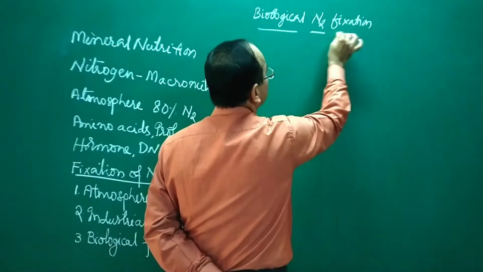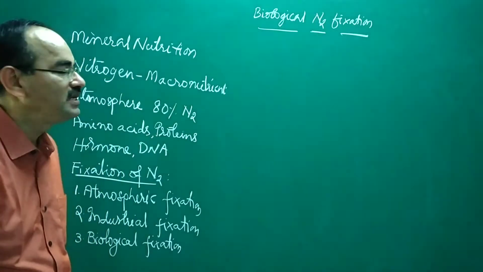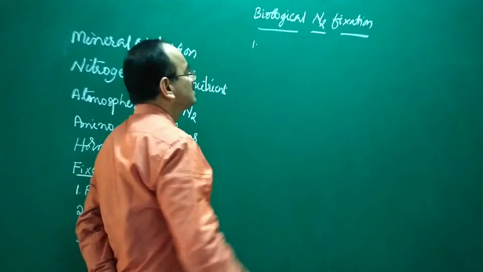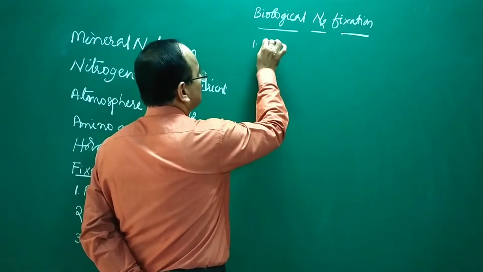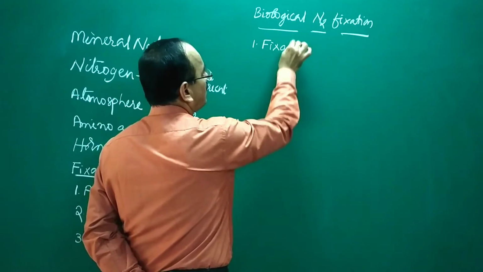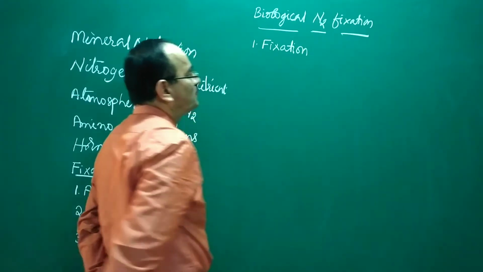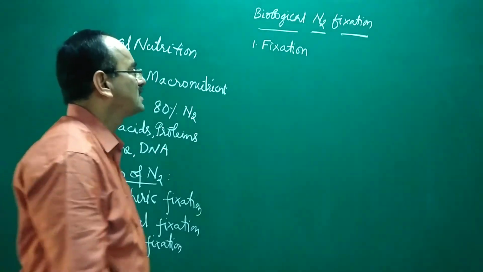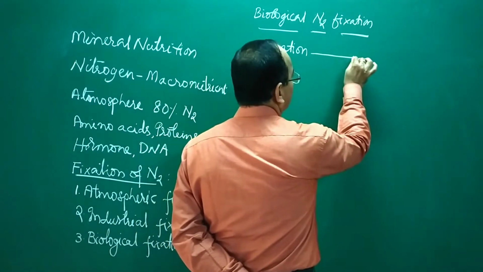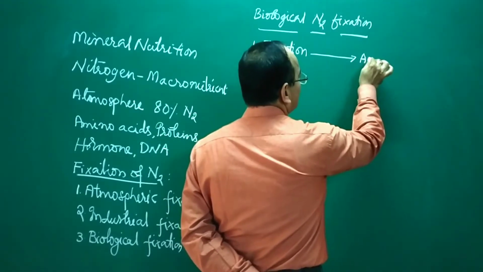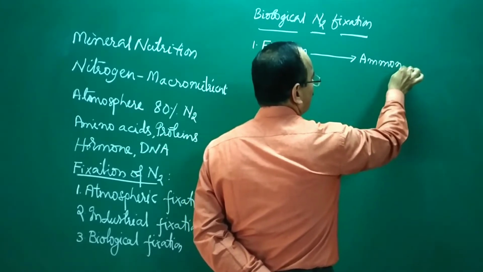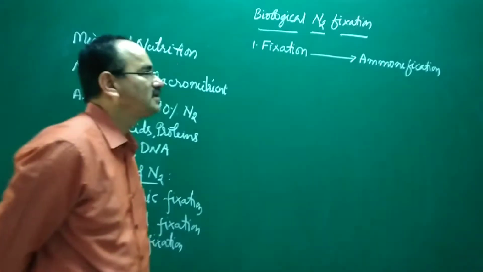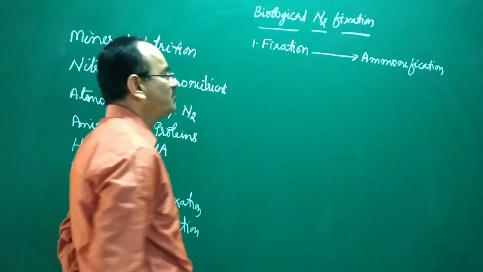In biological nitrogen fixation, the major role is played by microorganisms. The first step of nitrogen fixation as such is fixation. From the atmosphere, nitrogen is absorbed and converted into ammonia, and the conversion into ammonia is called ammonification.